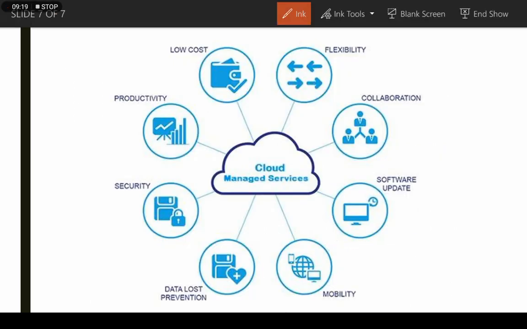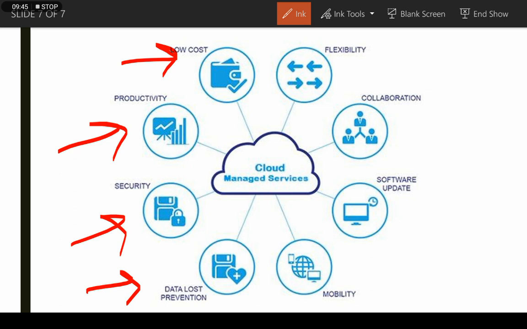As you can see, some features of cloud computing. It is low in cost. You don't need to buy a memory device. You just need an internet connection. Productivity, security, data loss prevention.